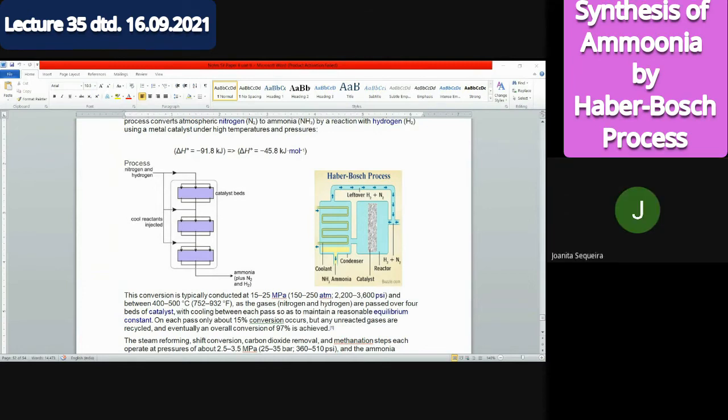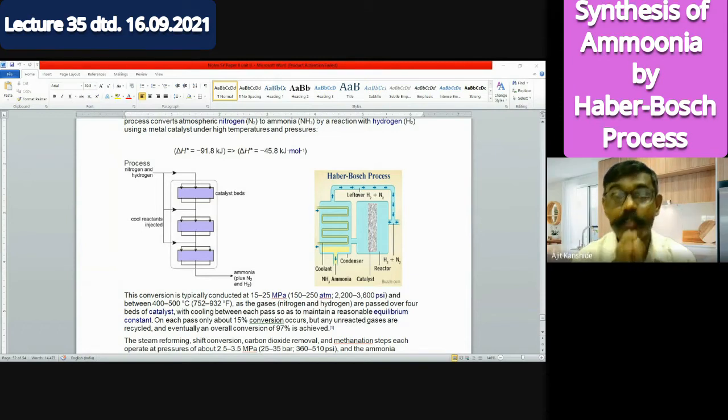Understood. So you understood what effect external factors have on the nature of our reaction. What is the reaction? Formation of ammonia is exothermic. This reaction is generating heat. If we keep more heat outside, then the reaction will not generate heat, which means the reaction will not proceed. So for ammonia formation to be done properly, there should be low temperature. There should be a coolant. What will the coolant do? If heat is generated during the reaction, that heat will be absorbed by the coolant. If heat is absorbed, then the reaction will feel, oh, nobody's there now, no heat is there.